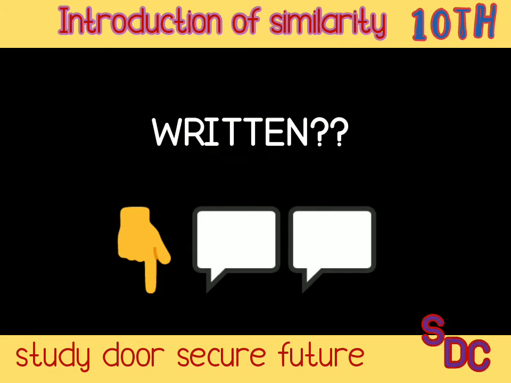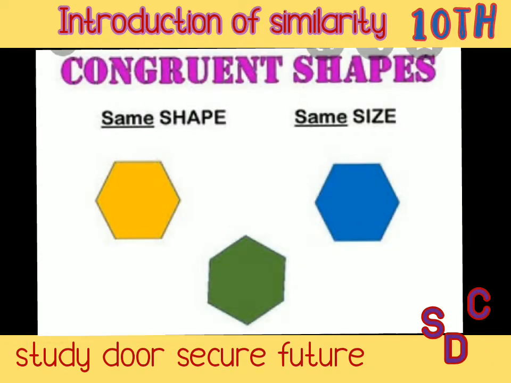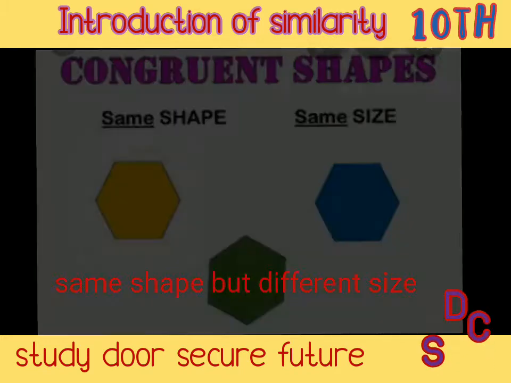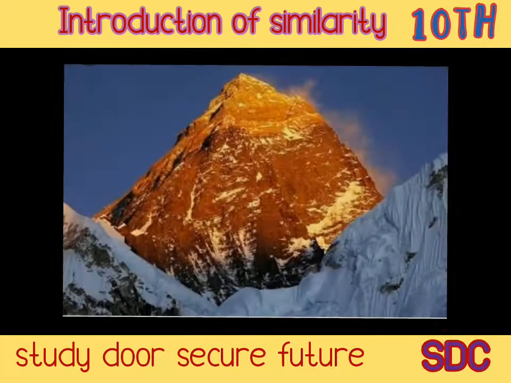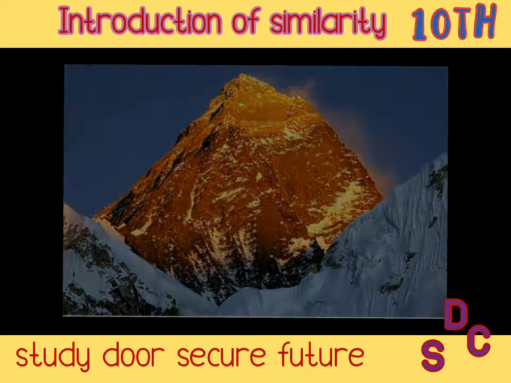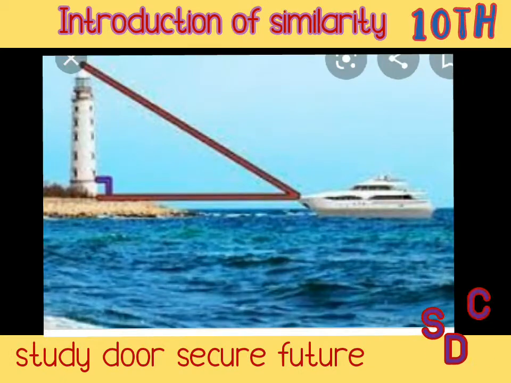Definitely, they have already written their answer by now. Okay, I explain. Two figures of the same shape and size are called congruent. Now, in this chapter, we shall study those figures which have the same shape but not necessarily the same size. Friends, tell me how the height of a mountain or any long-distance object is found out.